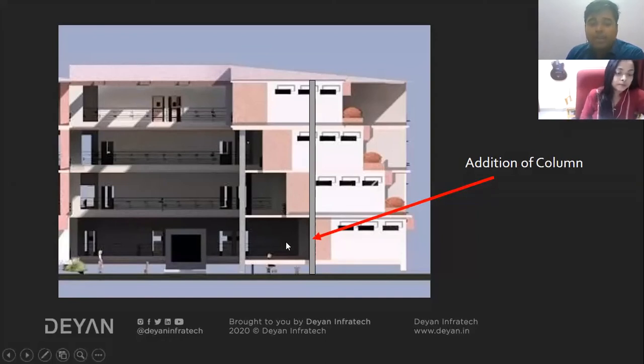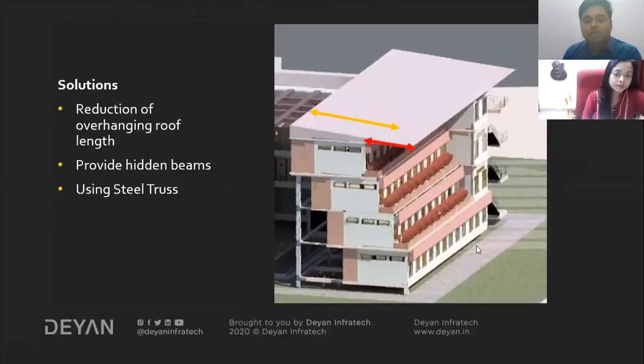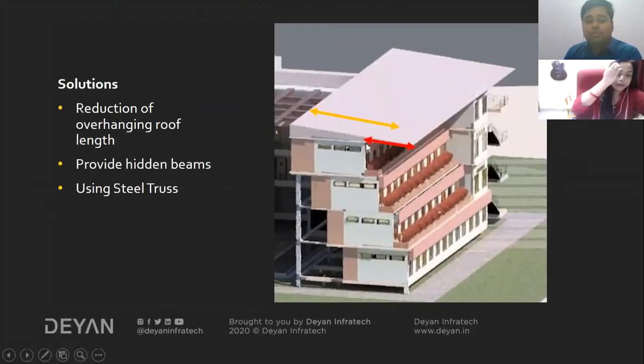But at the same time, we also need to think about the free spaces, because we cannot provide columns very frequently. Aesthetics is also an obstructing point for the feature. Yes, ma'am.